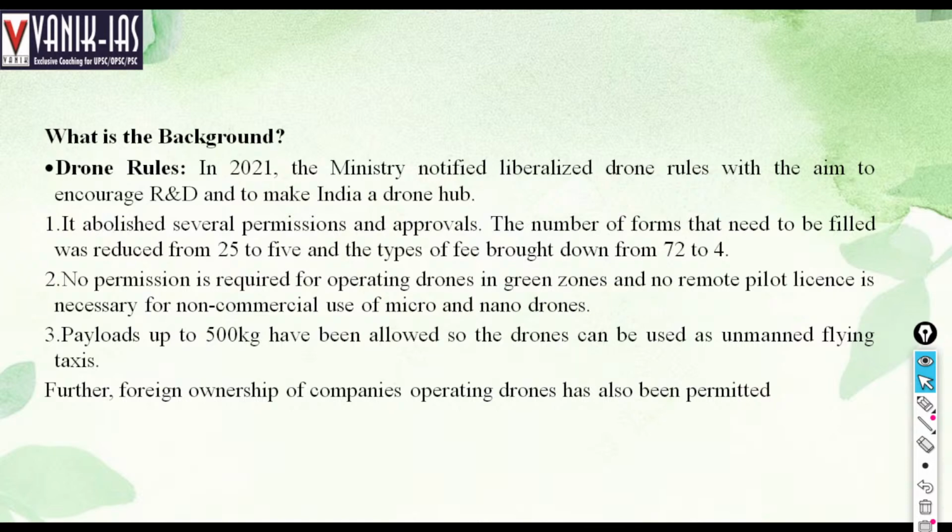The number of forms that need to be filled has been reduced from 25 to 5 types of form. So we see that the paperwork has reduced, and the types of fee have been brought down from 72 to 4. Foreign ownership of companies operating drones has also been permitted. So foreign investments are encouraged, but not foreign drones.